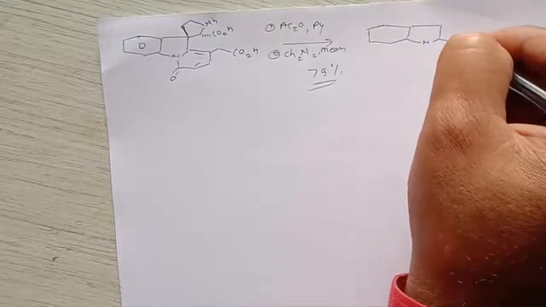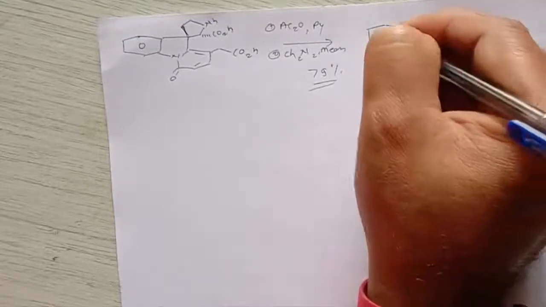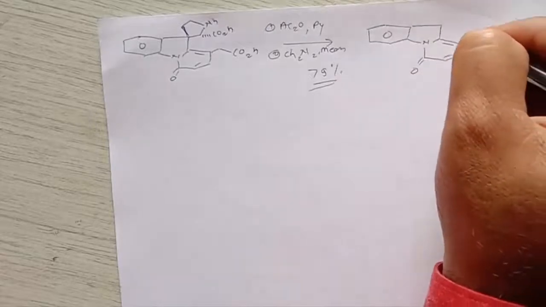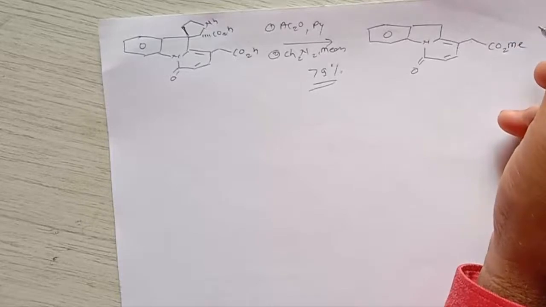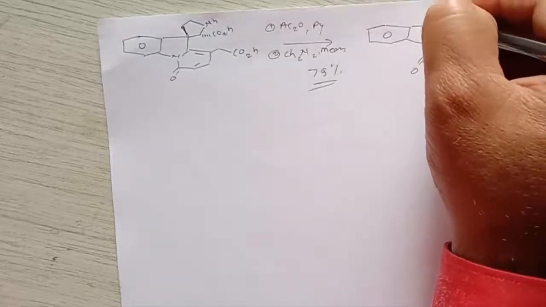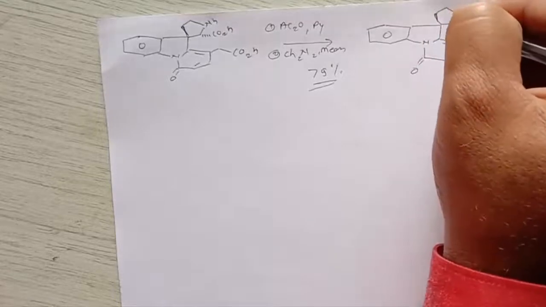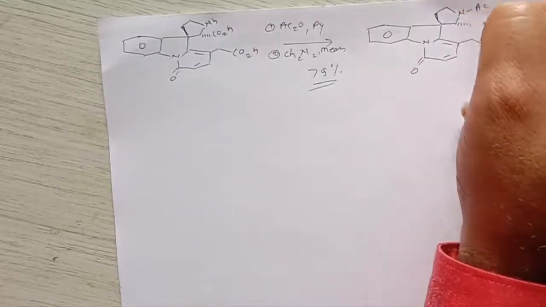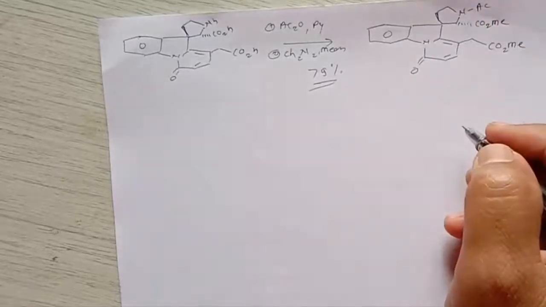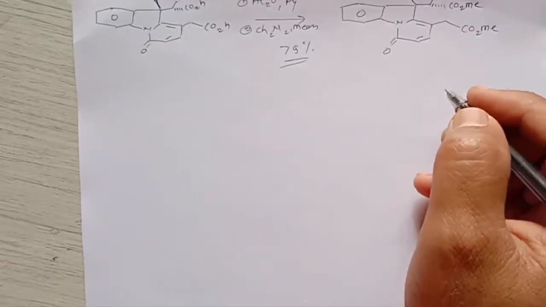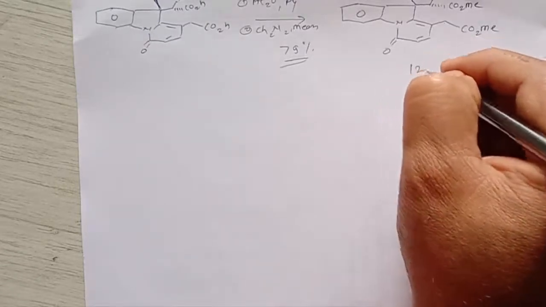So the other functionalities will be the same here, and this acid group will be converted into ester, that is CO2Me, and here again the nitrogen is protected by this acetyl group, and the COOH group will be converted into ester, that is COOMe. So this is again another intermediate that is called 12, right?